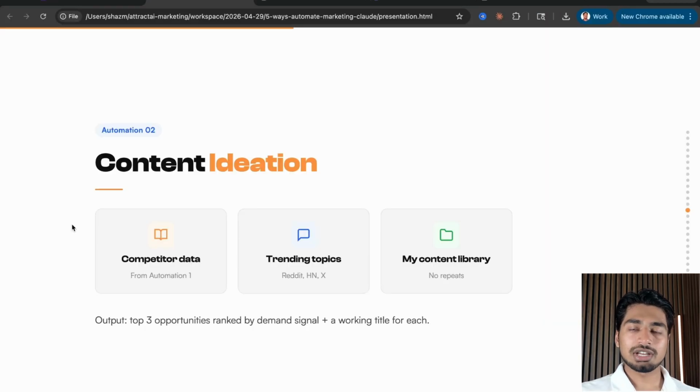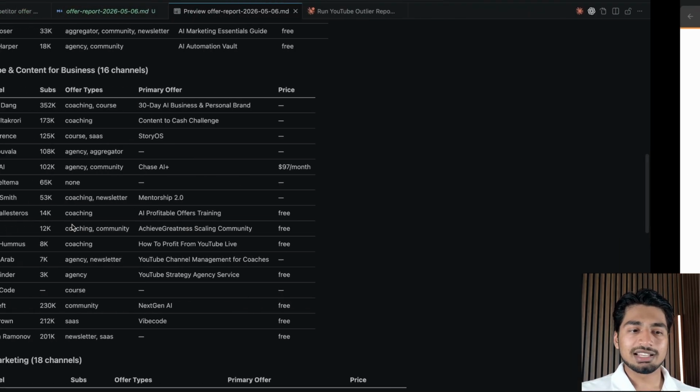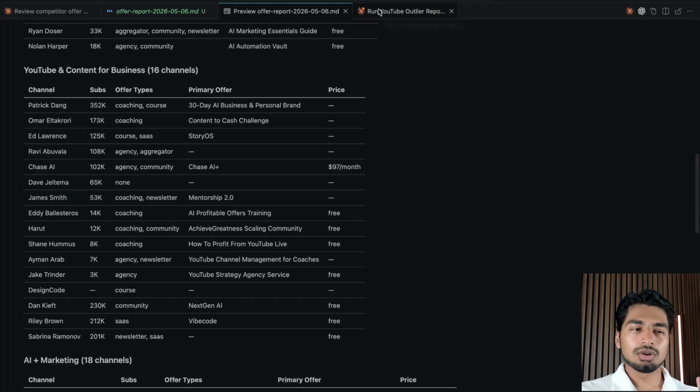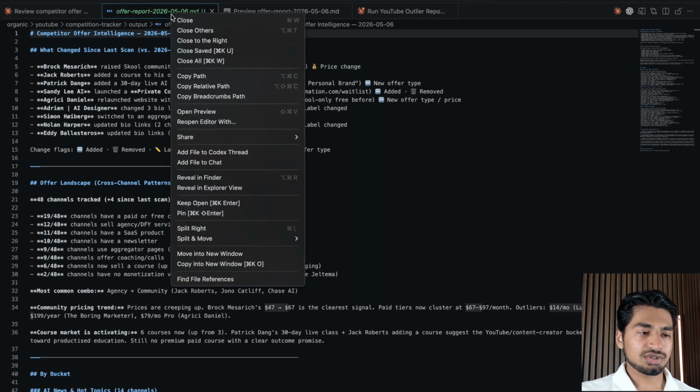Next, we have content ideation. I showed you inside of Claude Cowork what this looks like. This is what it looks like in Claude Code. It's a little bit more robust in Claude Code. And this is sort of what you can expect.